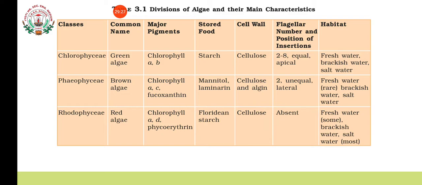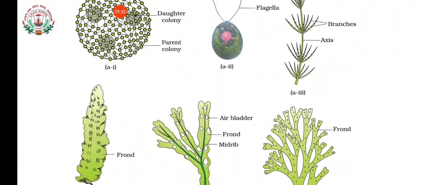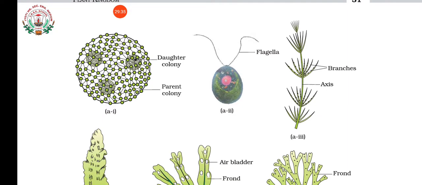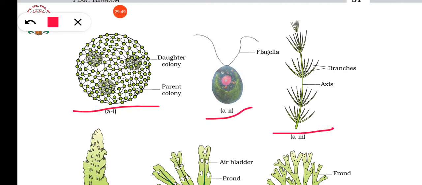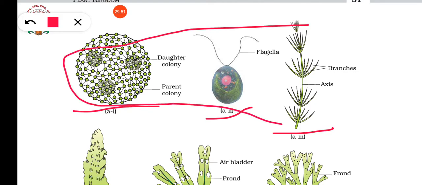So you have to study this comparison also, and go through the examples. This is Volvox, a colonial form and an example of Chlorophyceae. See, unicellular Chlorophyceae, and this is Chara. These are all examples of Chlorophyceae.